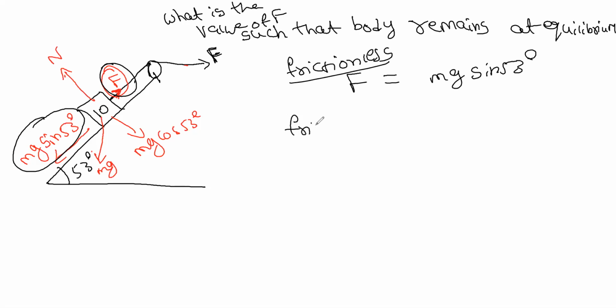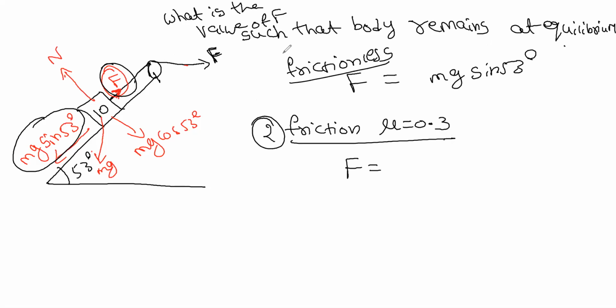Now, when you have friction with a value mu of 0.3, what is the force value such that the body does not slide? Same question: what is the value of F when the body remains at equilibrium, when the coefficient of friction is 0.3? Sir, we have to calculate the normal force, because for the frictional force we need it.